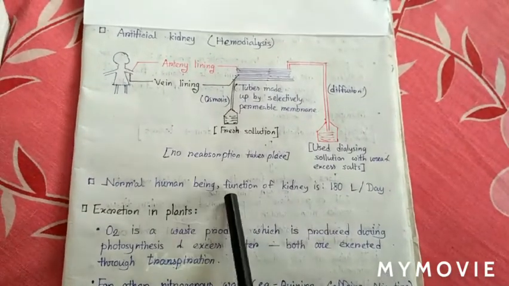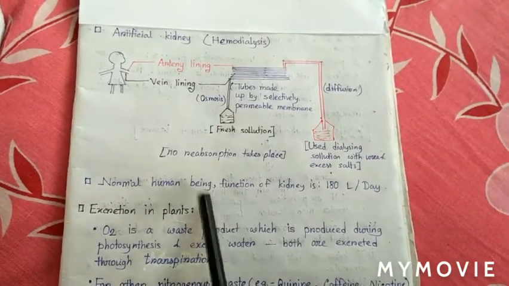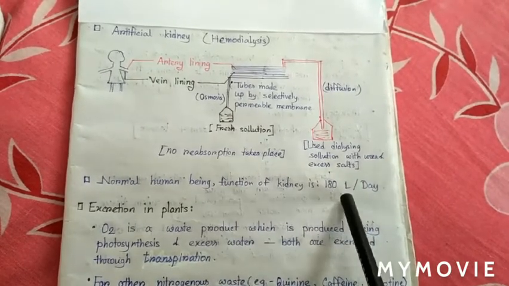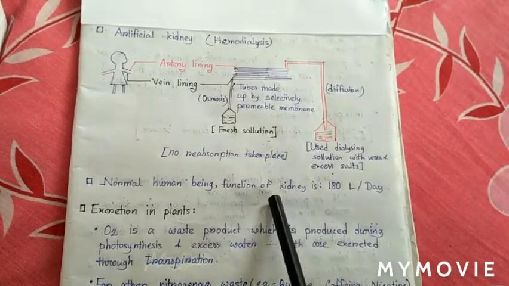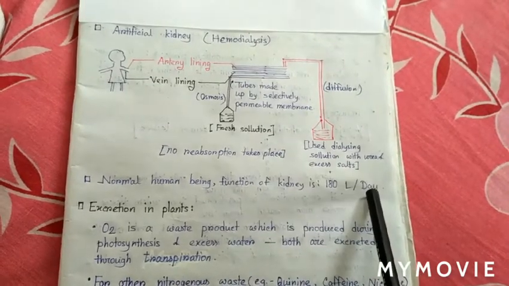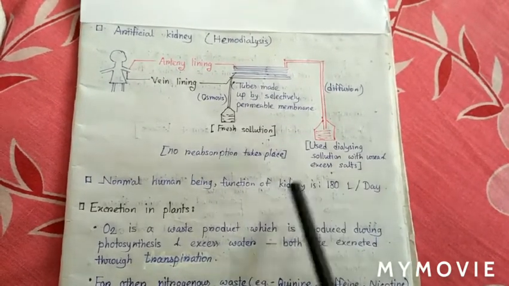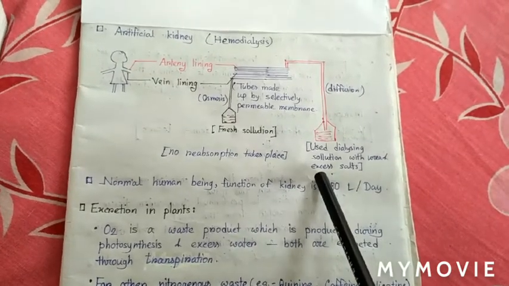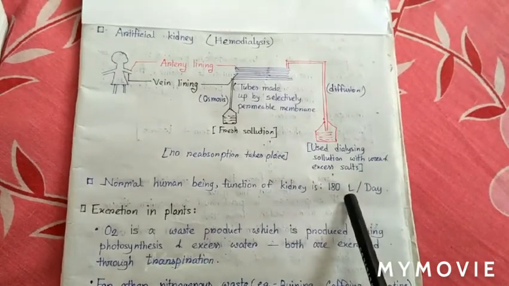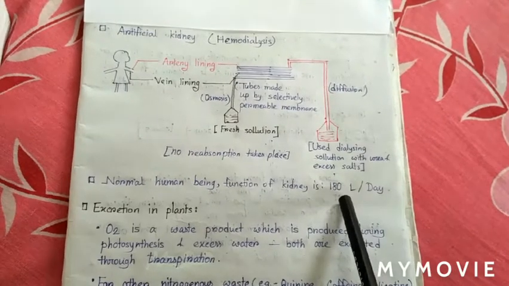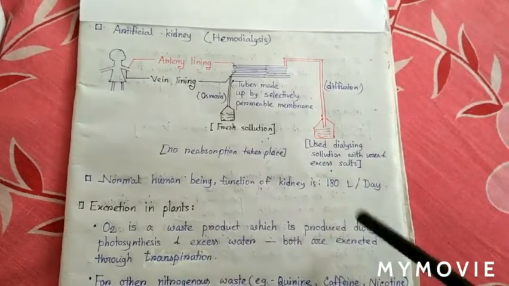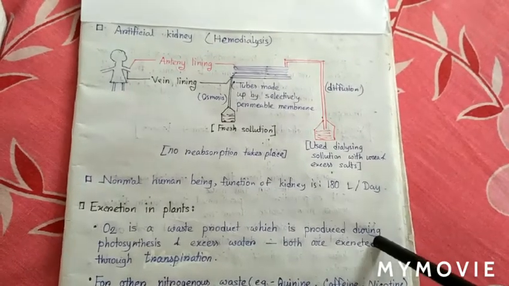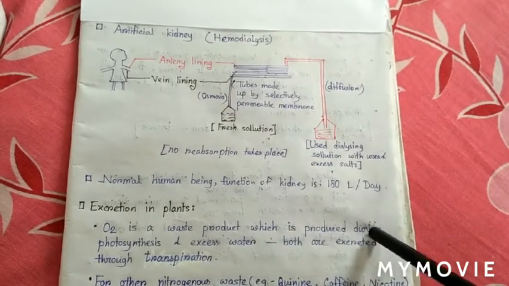Our normal human body generally filters 180 liters per day through the kidney, meaning in a day the kidney passes 180 liters of fluid, and urine is 1 to 1.5 liters per day.